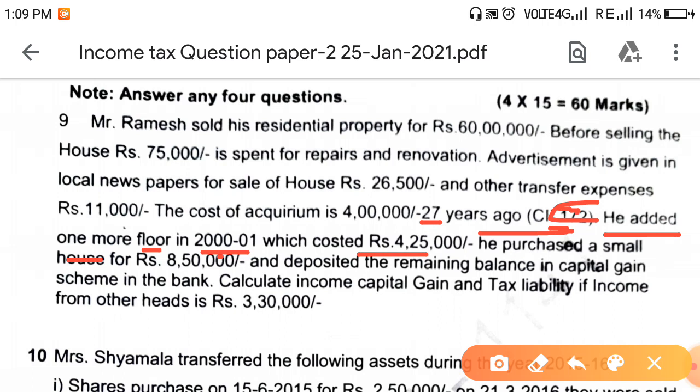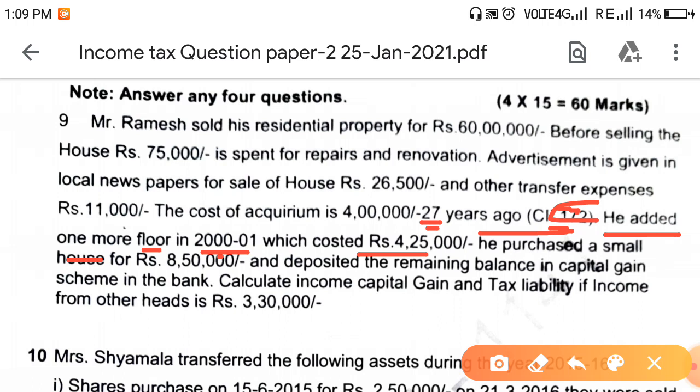Which cost 4,20,000. He added one more floor in 2000 and 2001, meaning before 1/4/2001. If improvements are before 1/4/2001, then we should not take indexation for the improvements before 1/4/2001. For this question he has given some wrong information.